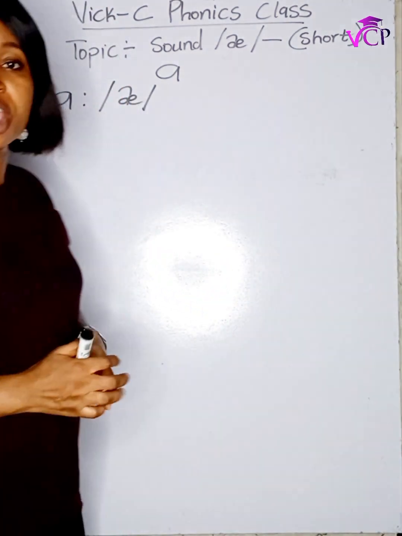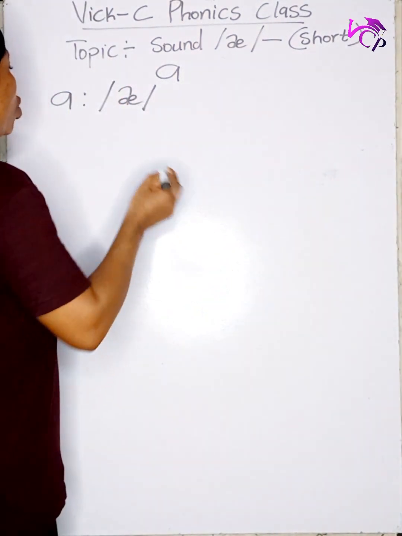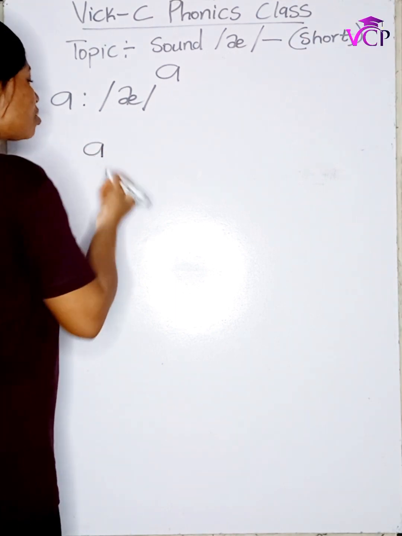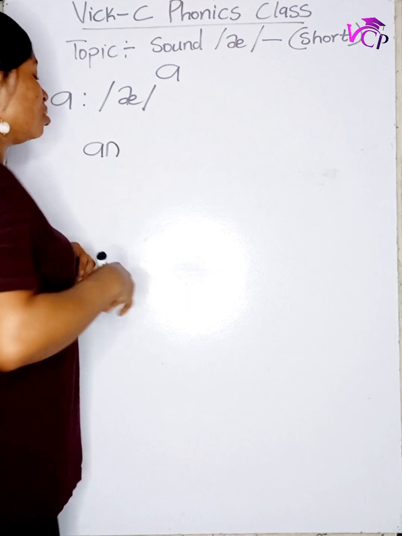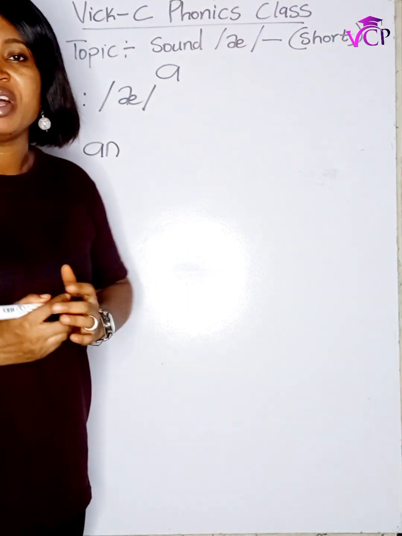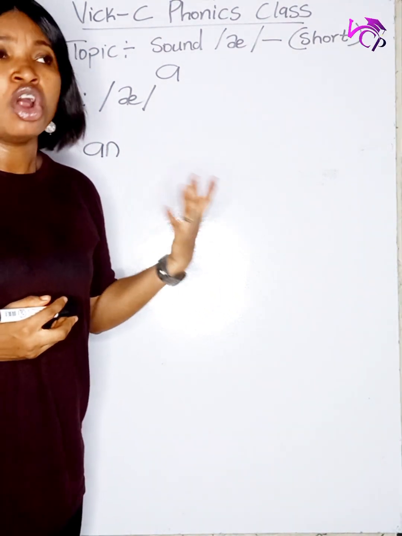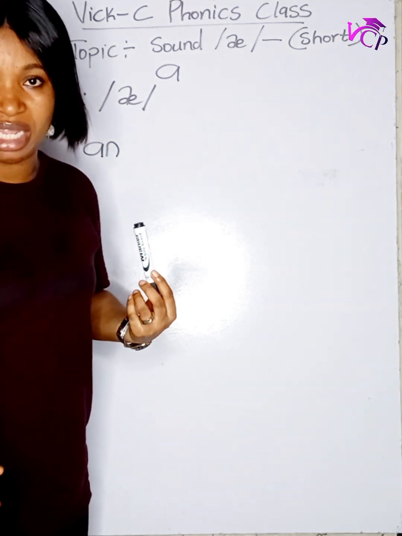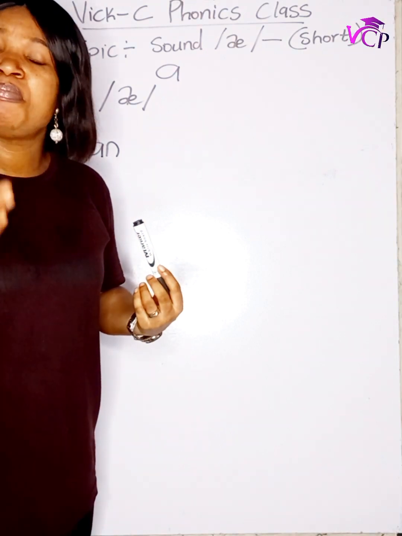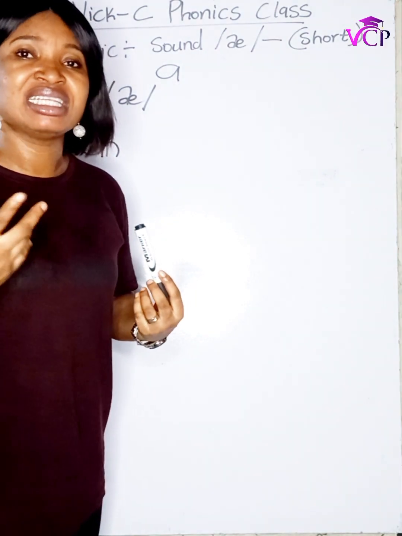Whenever you see a word with the letter A in between consonant sounds, then you know you have the short /æ/ sound.